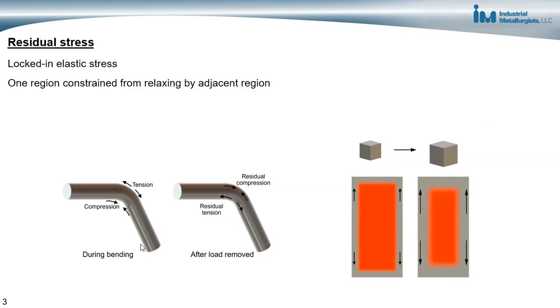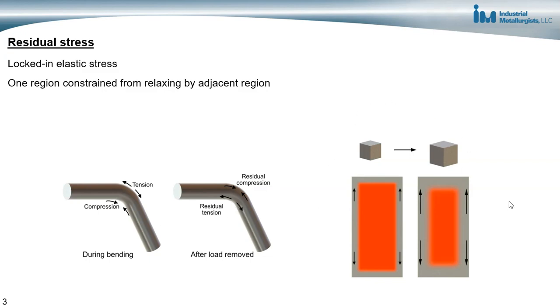So for example, during metal bending, if we bend a metal bar, the outer portion will be in tension, the inner portion will be in compression. And then when the stress is removed from the material, the outer portion tries to relax, but it's constrained from relaxing by the inner portion, and consequently there's a residual compressive stress at the outer portion of the bend and residual tensile stress at the inner portion of the bend.